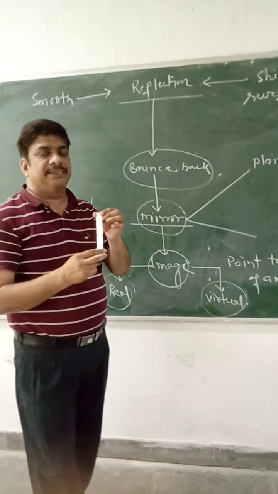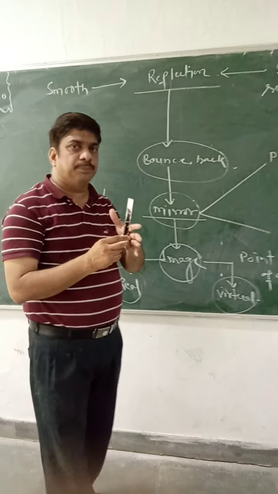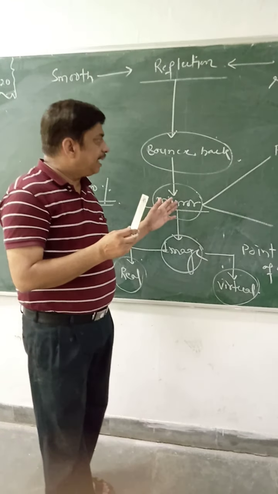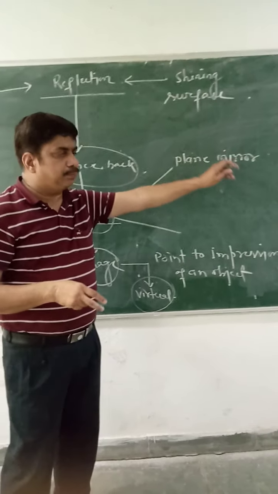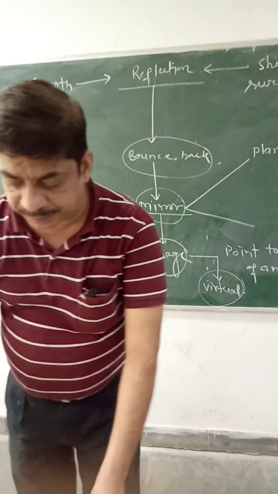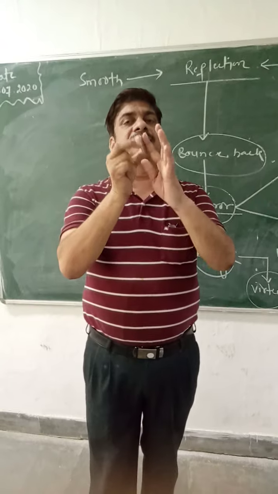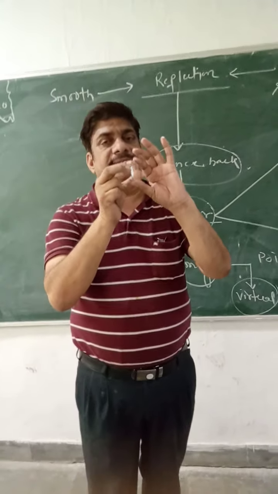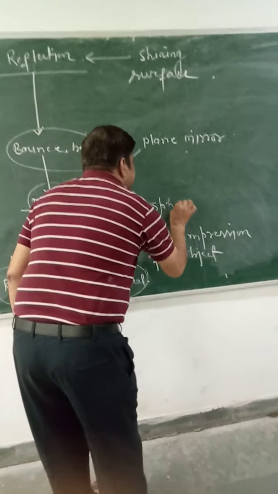Again, we have the transparent glass sheet. Either side of that sheet has to be polished, then a mirror can be made. If the sheet is plain only, that mirror is said to be a plane mirror. And if it is part of a hollow glass sphere, then it can be a spherical mirror.